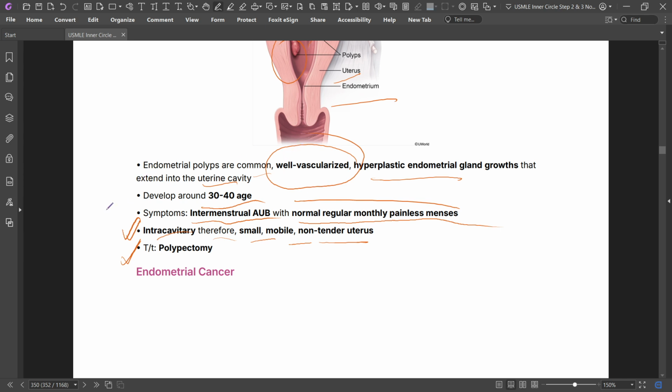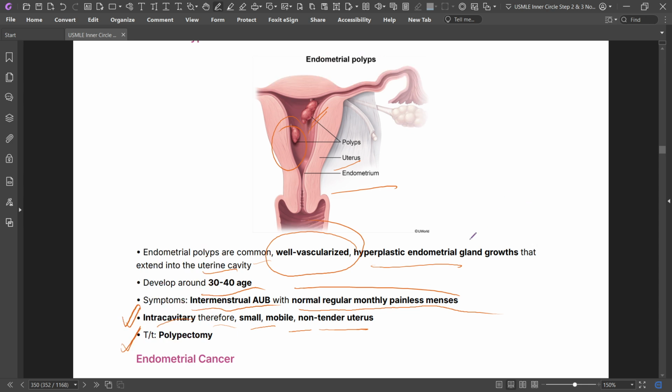It is well vascularized, hyperplastic endometrial glands extending into the uterine cavity. There is intermenstrual abnormal uterine bleeding with normal, regular, monthly painless menses.